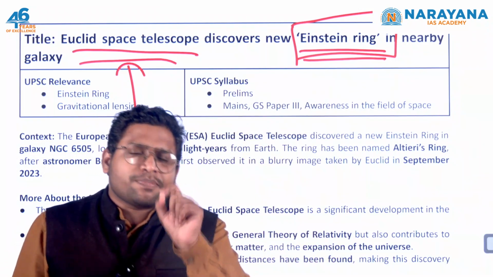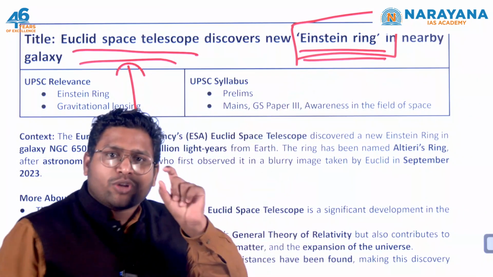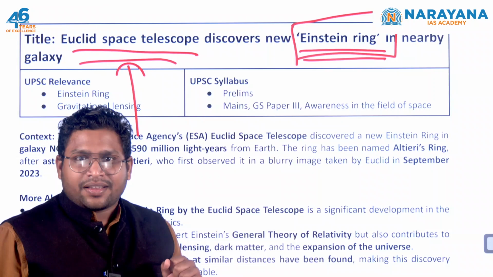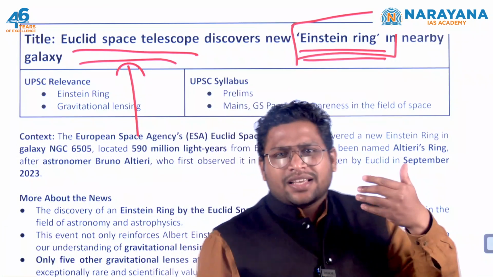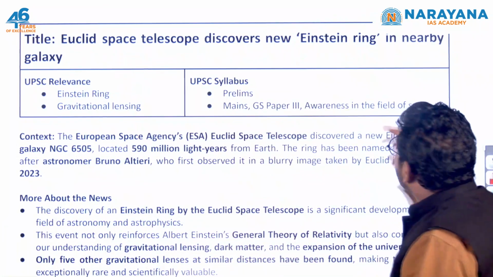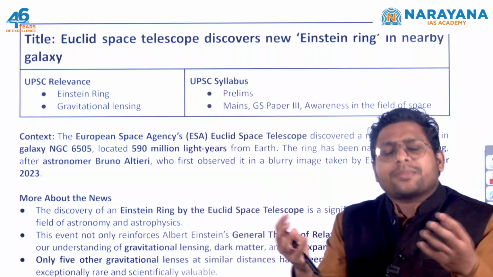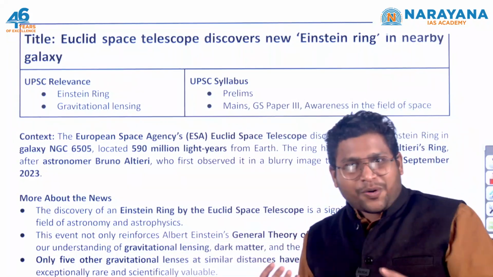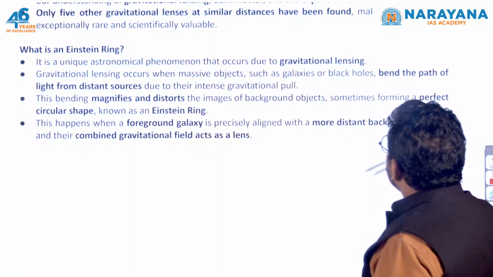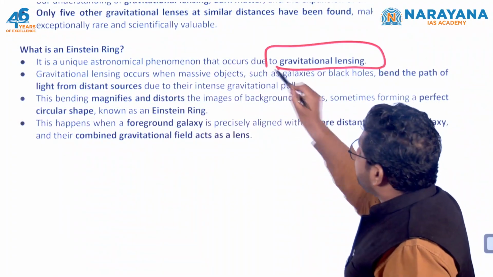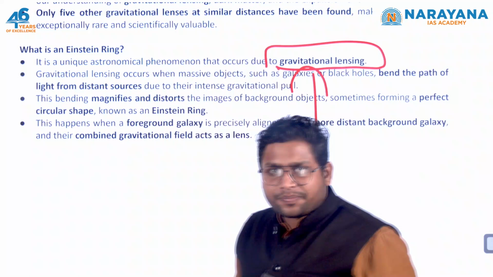Now for us, it is important to know what we mean by this particular ring, Einstein ring. And when we are using the term Einstein, that means there is some contribution of Einstein because of which these phenomena are being described. So to understand this, we need to study the concept of gravitational lensing. Now this is very important.